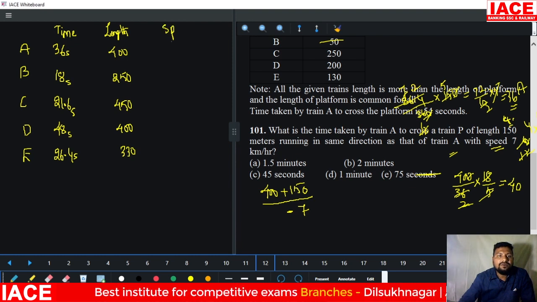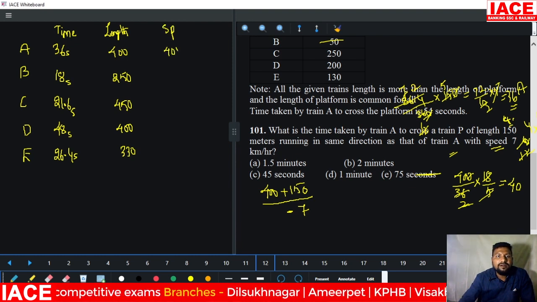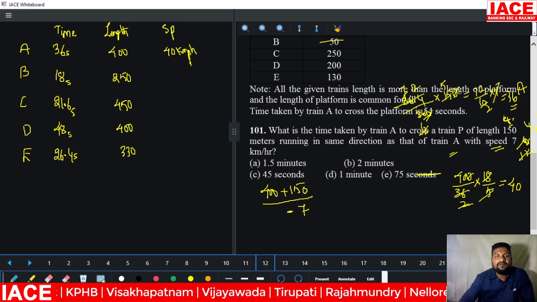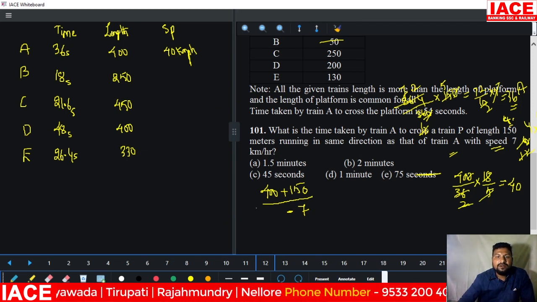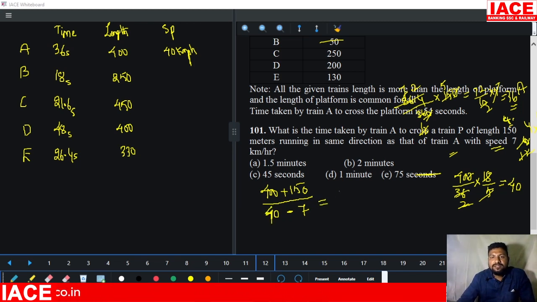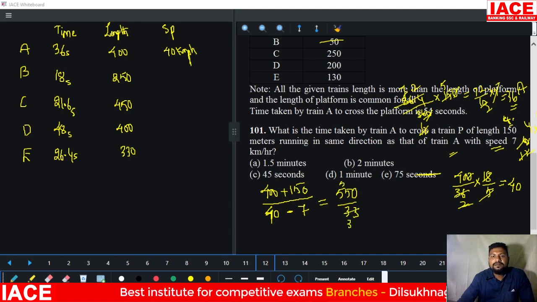As it is, you have to note the train speed. Train speed is 40 kilometer per hour. 400 by 36 applied, I got 40 kilometer per hour. Both are in the same direction, that's why we are subtracting. Then 400 plus 150 is 550. 550 by 33, 11 threes are 33, 11 fives are 55, so 550 by 33. You can observe that this is meter per second, and this is kilometer per hour.